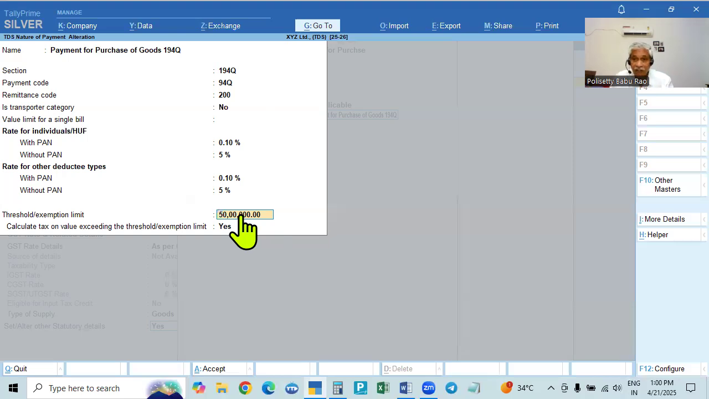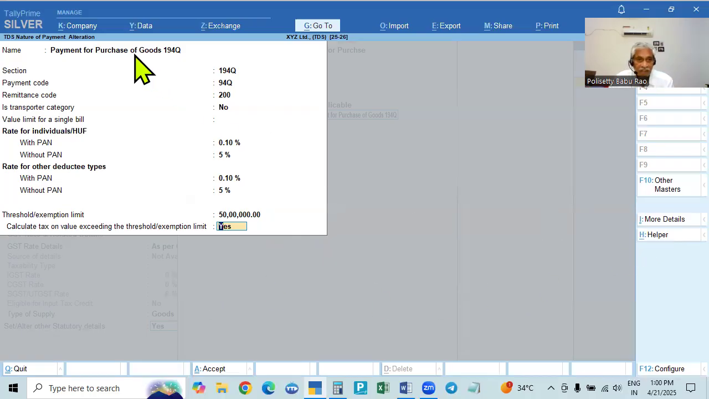TDS you have to deduct not on the total amount. When the limit is crossed, you should not calculate on all the bills, because only on the excess you have to take. So in the next one, calculate tax on value exceeding the threshold or exemption limit. So only on the value exceeding the exemption limit, calculate tax.